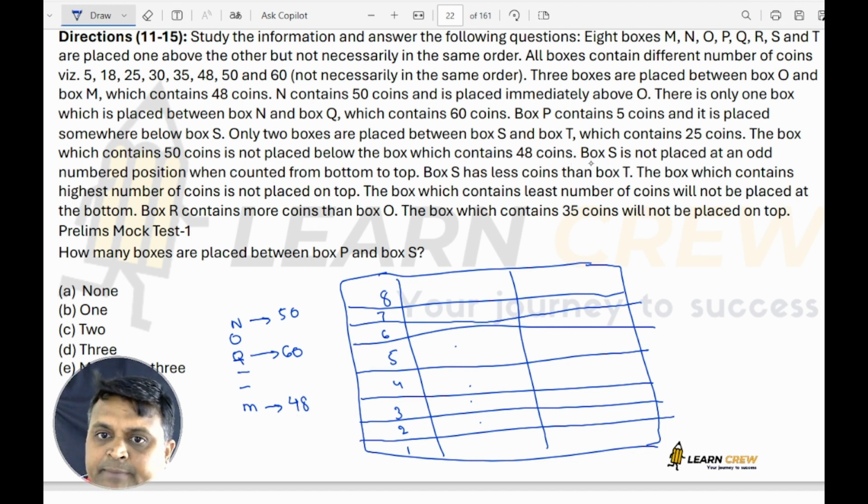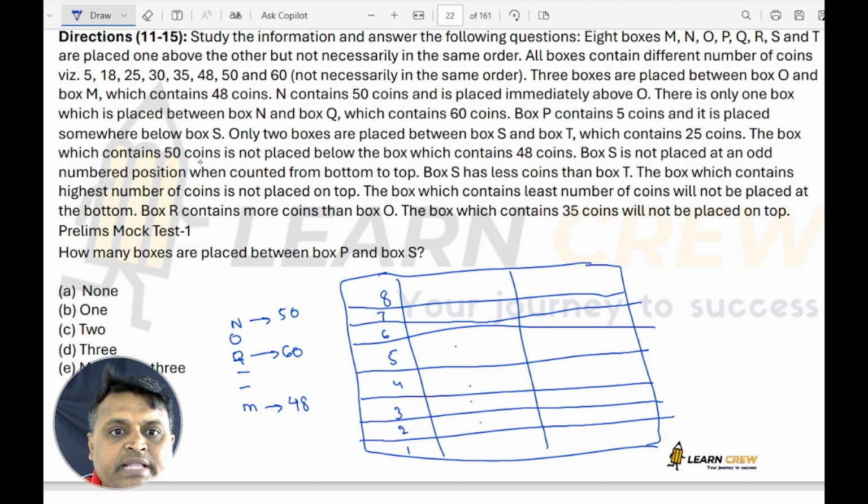N is above M, and one more box is there. Only 2 boxes are placed between S and T. Between S and T, there are only 2 boxes. And T has 25 coins.